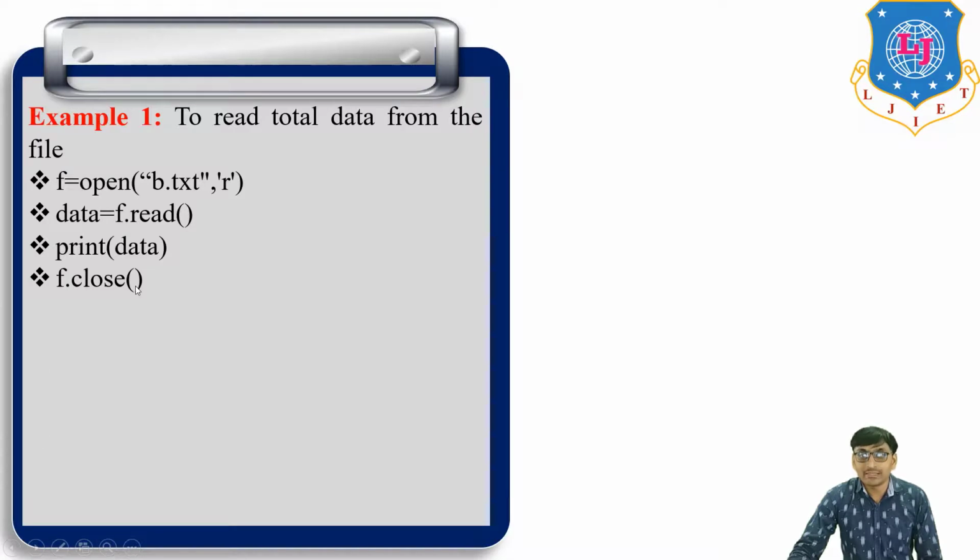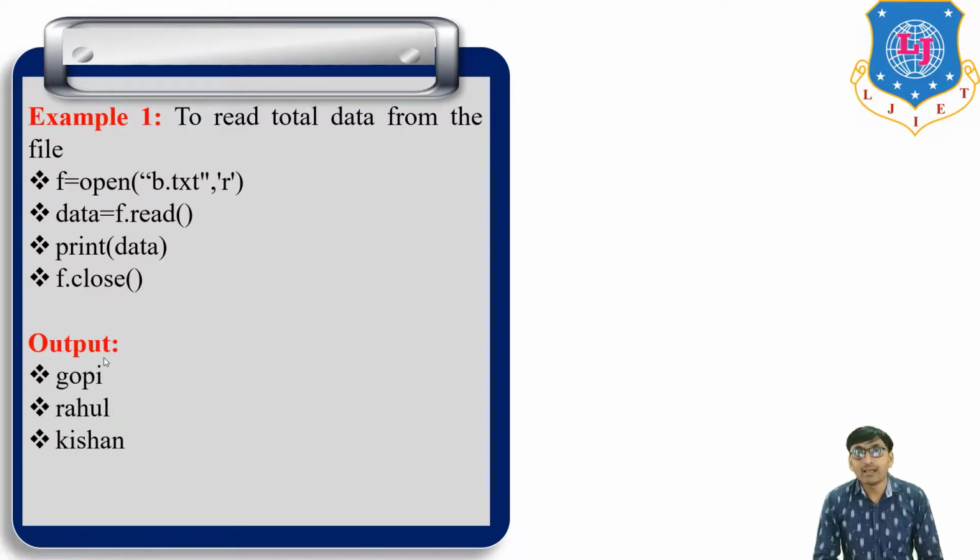So if we run this program, then the output is Gopi, Rahul and Kishan, because these three data are present in b.txt, and whenever we read this file, we read these three data, and these three data are transferred to the variable and then that variable is printed, then the file is closed. Now this same program we run in PyCharm.